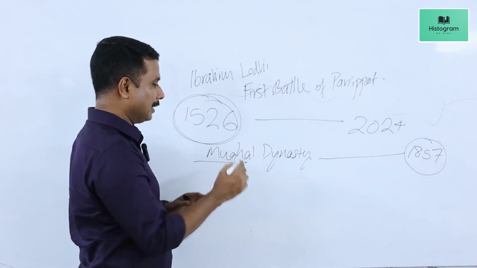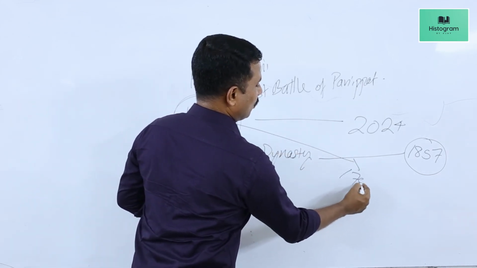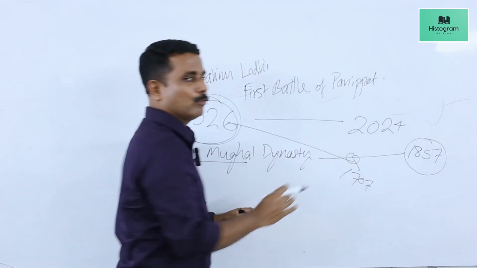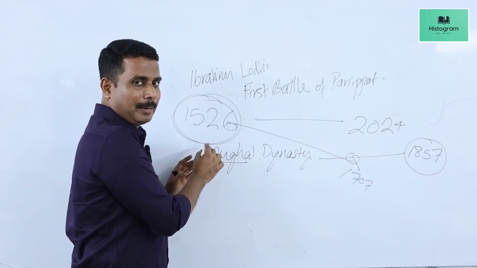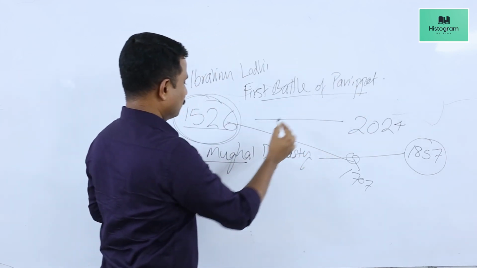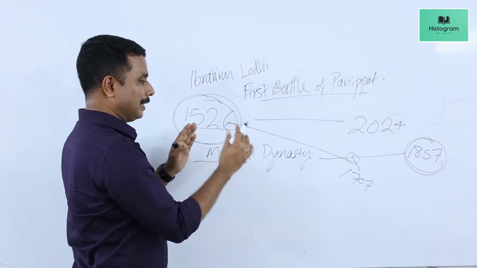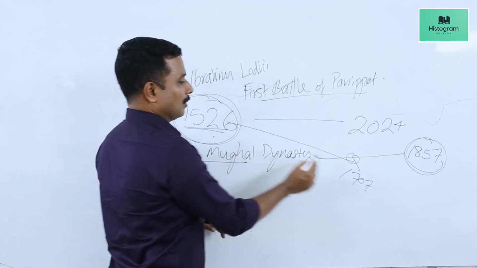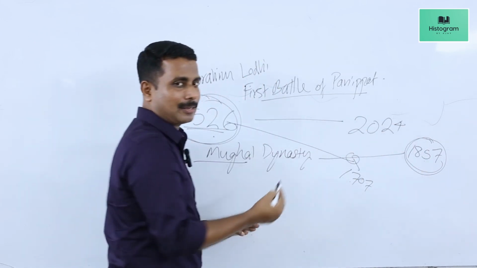This period can be divided into two stages: the first stage from 1526 to 1707 and the second stage from 1707 to 1857.